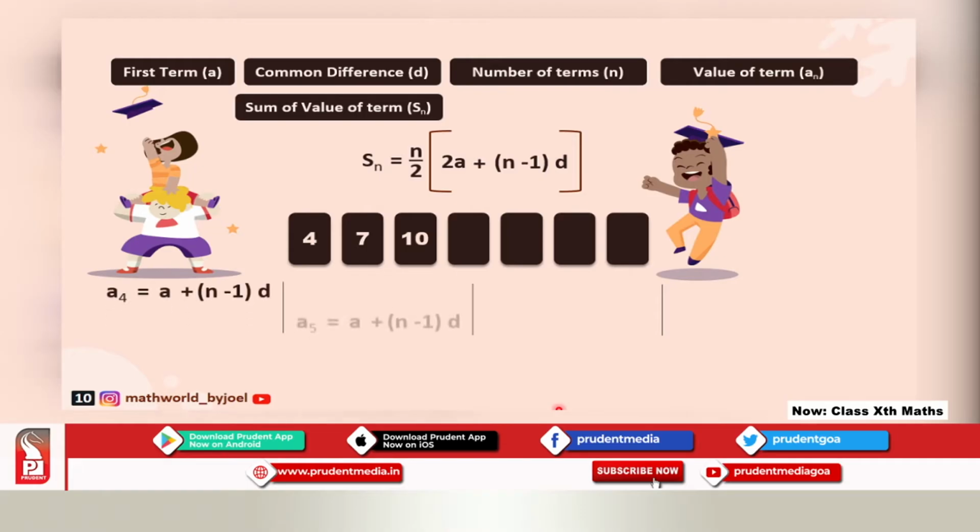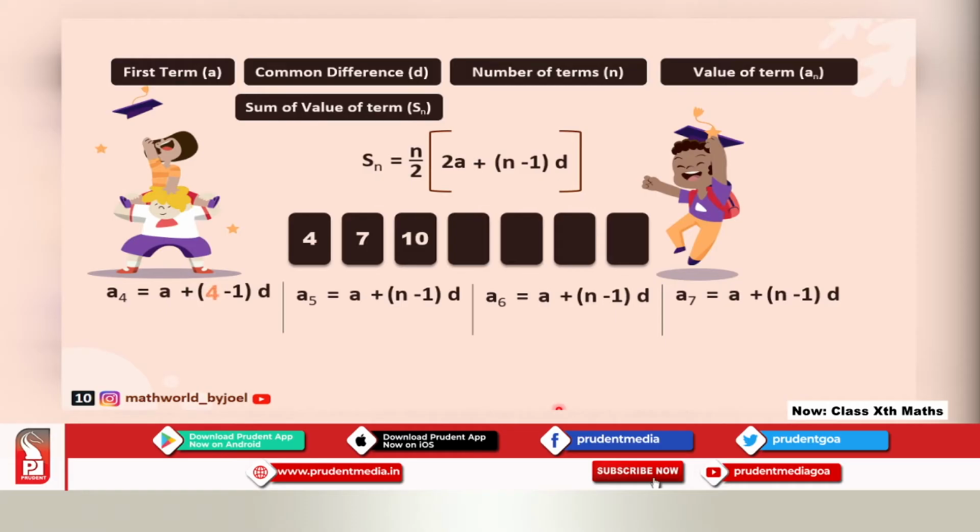So a4 is equal to a plus (n minus 1) d. I also want to find the fifth card value, so it will be a5. I want to find the sixth card, and I want to find the seventh card. So I have written all the formulas. I know which is my n, right? In the first case, the fourth card that I am turning, my n value is 4. So instead of writing n, we will write 4 over there.